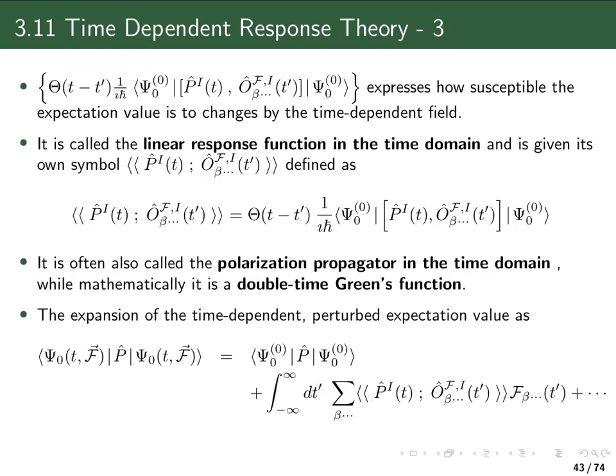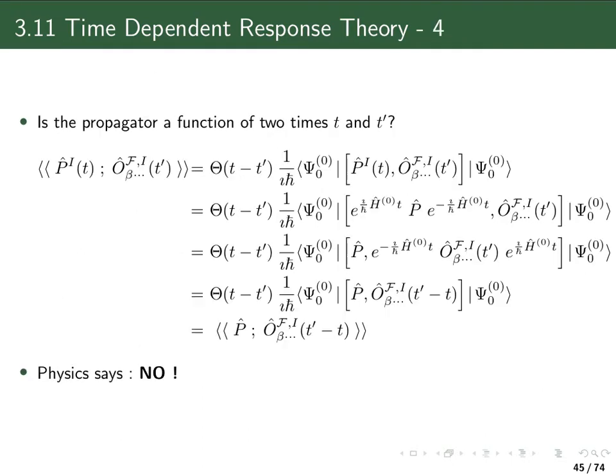So one might ask oneself whether this linear response function actually is a function of two times, t and t prime. And the answer is no. And of course, physics tells us that it should be no, because if it were a function of both times, this would mean that if I apply a perturbation to a system for a particular time period, and I would do that today, and I would do that tomorrow, and then I look at how much this application of the perturbation changed my expectation value, I might get a different result tomorrow, and that makes, of course, no sense.